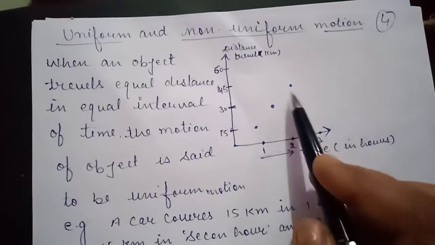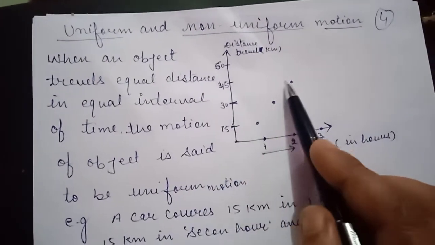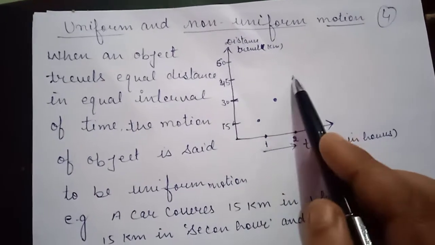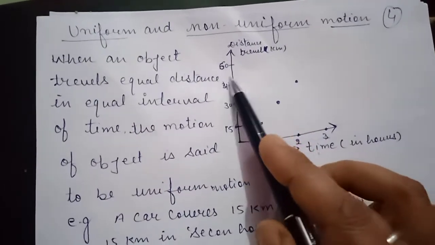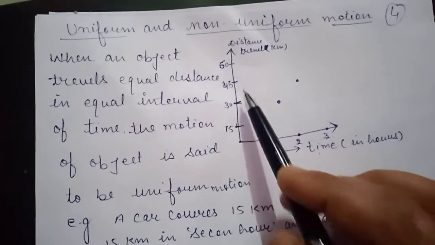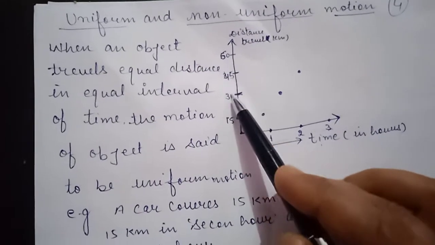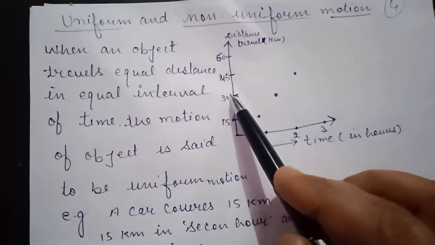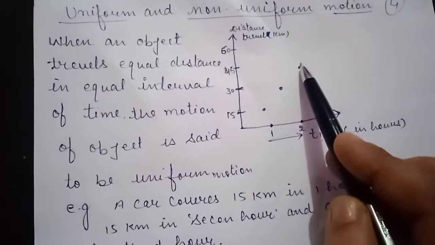Again in the third hour the car is at 45 kilometers, and 45 minus 30 is 15, so it covers 15 kilometers in 1 hour.